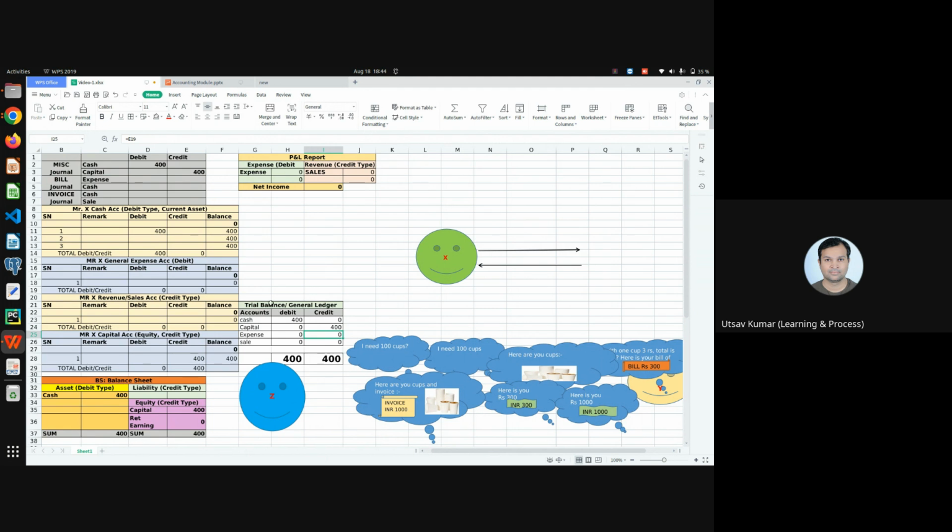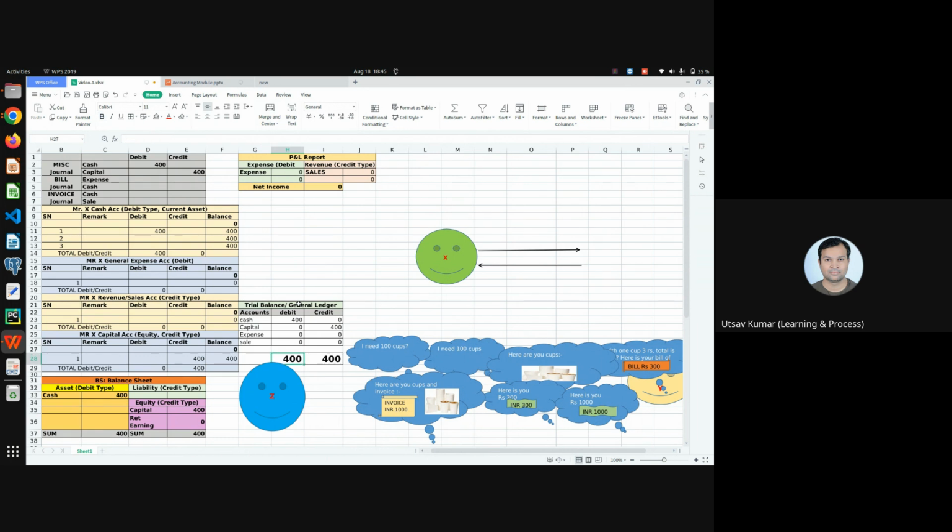So what is a trial balance? In accounting, for all the accounts, I do not worry whether the account is an asset, expense, income, revenue, equity, or liability. I don't care. I just keep all the accounts with their total debit and total credit. If they are equal, it means my general ledger or trial balance is correct. This is also called a general ledger, and this is also called a trial balance.